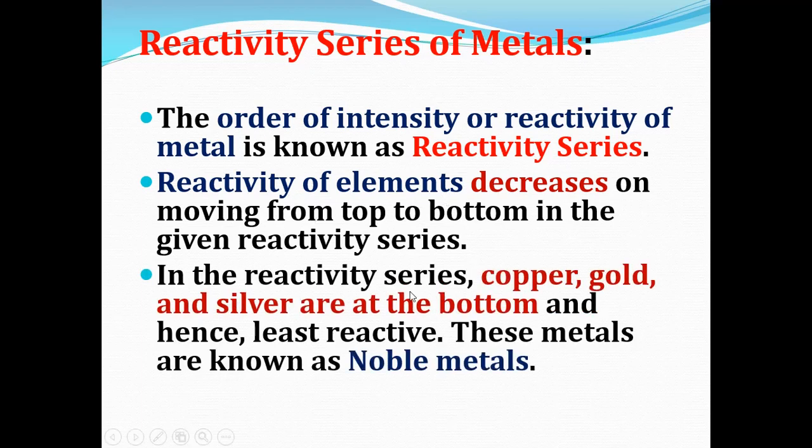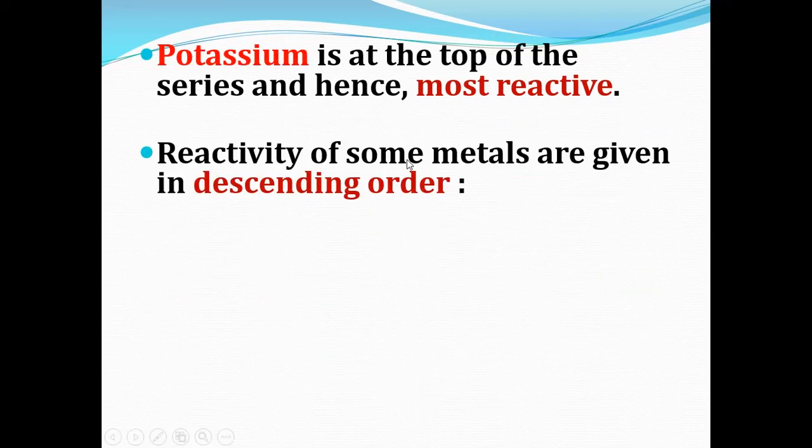In the reactivity series, copper, gold and silver are at the bottom, because they are less reactive. They are known as noble metals. And potassium is at the top of the series, hence it is more reactive. As potassium is a more reactive metal, it will occupy the place at the top.